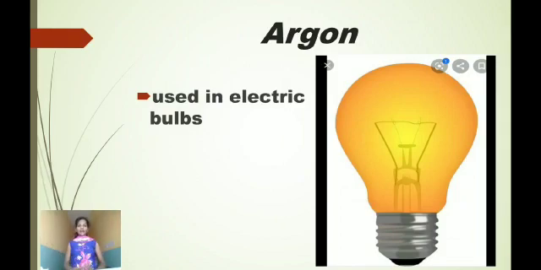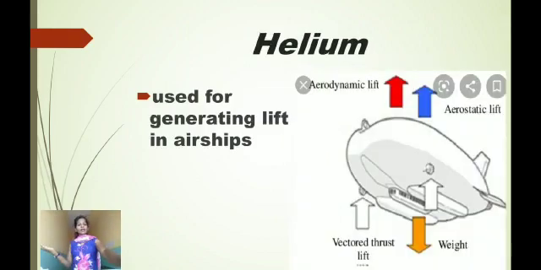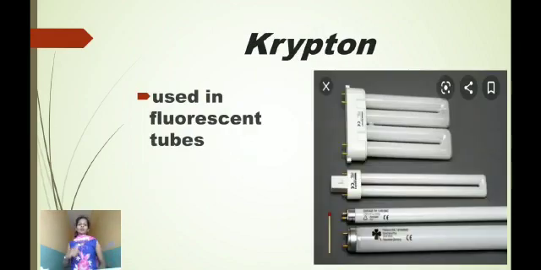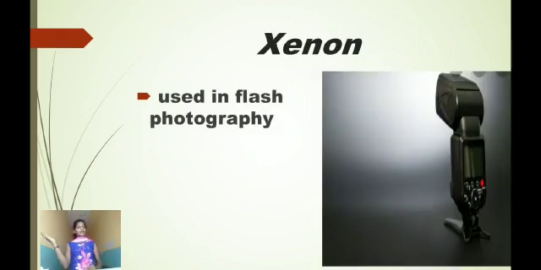Argon is used in electric bulbs. Helium is used for generating lift in airships and also for obtaining low temperature. Neon is used in decorative lights and for street lighting. Krypton is used in various fluorescent tubes. Xenon is used in flash photography. So here argon, helium, krypton, neon, xenon, these are all the inert gases.